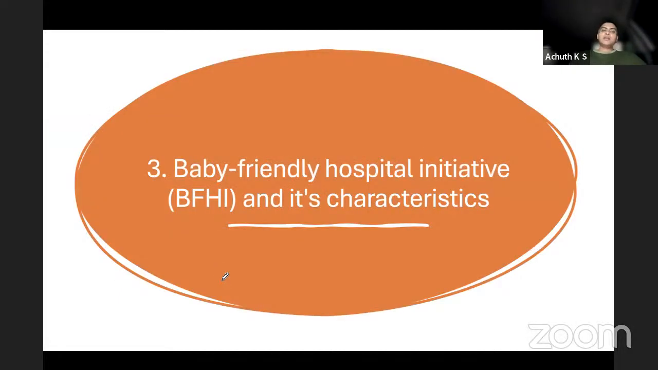Okay. Third, we have the baby-friendly hospital initiative and its characteristics. Before going to this question, we'll see the poll. It has been already 10 minutes. I'm ending this poll and starting the second one.